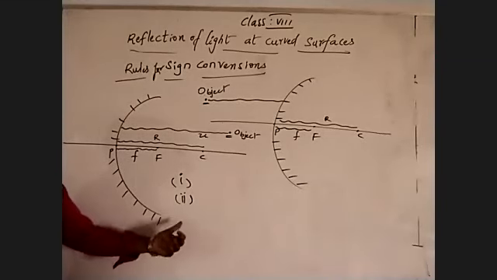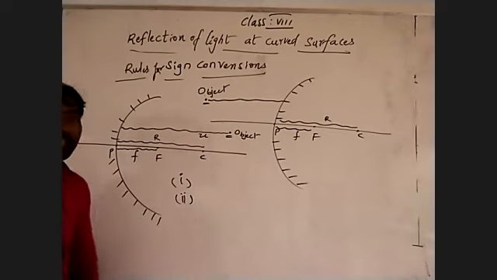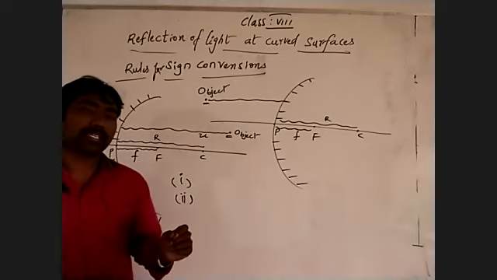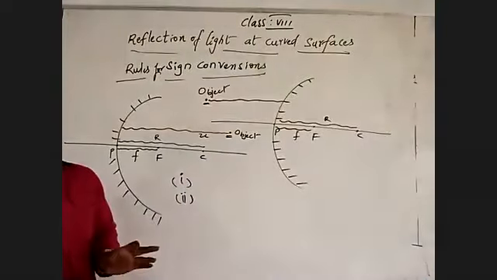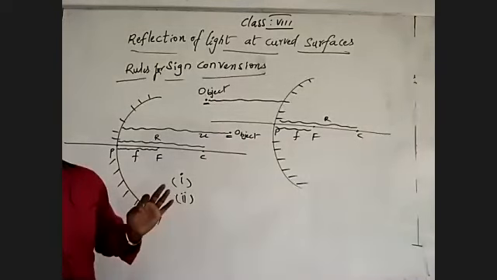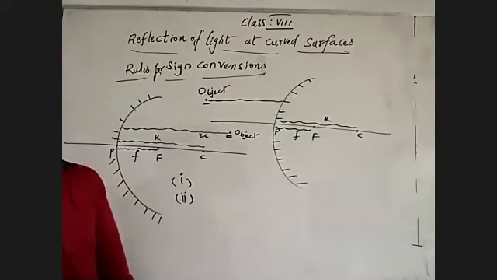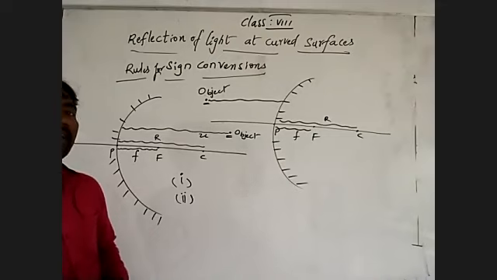Second thing now, remember carefully. The distance which is measured in the direction of the incident light ray is considered positive.